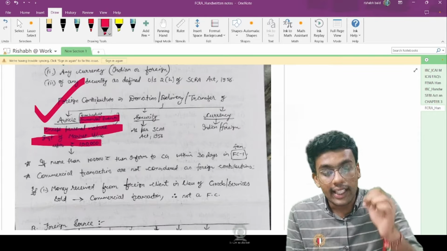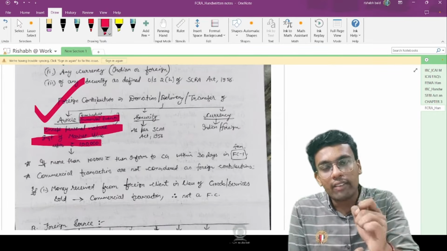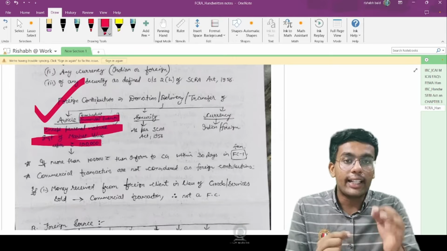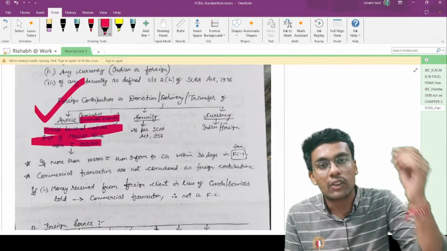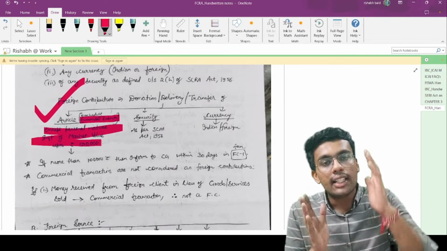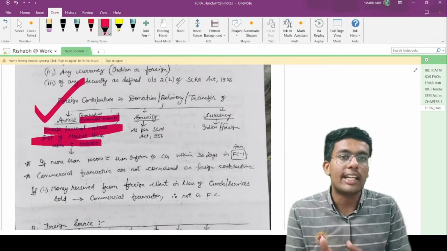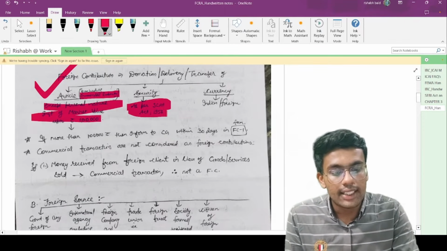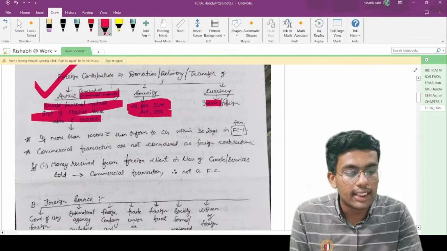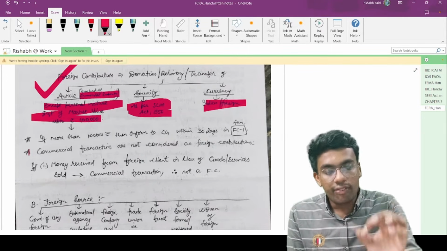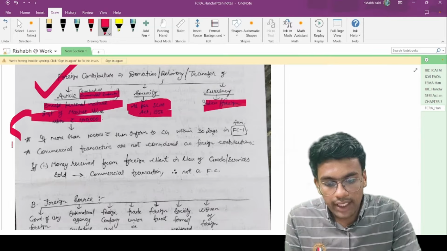Along with that, if you have received any article and the market value of such article as on the date of receipt is up to rupees 1 lakh, and it has been received from one of your relatives outside India, then in such a case this is not covered under foreign contribution. That means this is not a foreign contribution under the FCRA Act 2010. Now the definition of security is given under the FCRA Act 1956, and currency can be Indian and foreign as well.